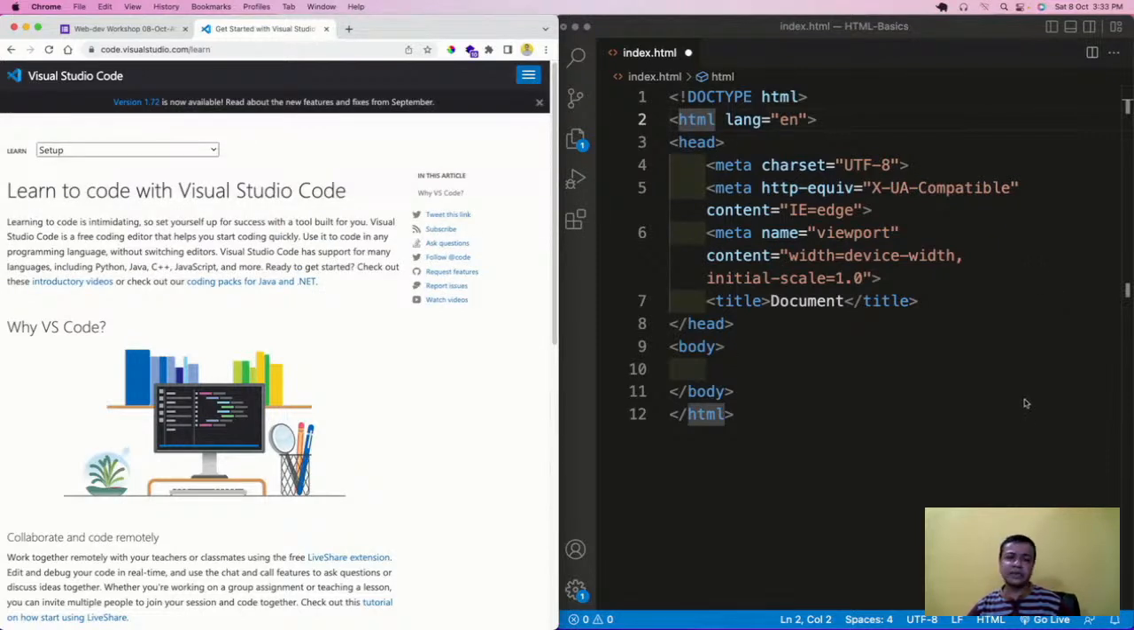So this head part contains some metadata about the website. What is this metadata? You're also seeing something like meta there. Meta is not related to Facebook. Meta is like metadata. So what is this meta? Meta is something which is used by Google. Why is it used by Google? Because that is how Google works.